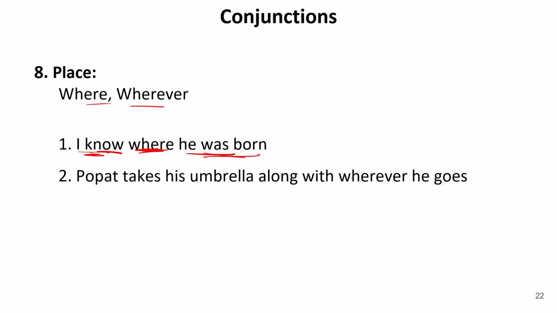He was born is again not a complete sentence, and both of these are joined with where. Popat takes his umbrella wherever he goes. So these are two different clauses, where one depends on another. So this wherever shows that condition. So this is known as a single subordinating conjunction. So these are some single subordinating conjunctions that we have already learned in this concept. I hope you understood all that. Thank you very much.